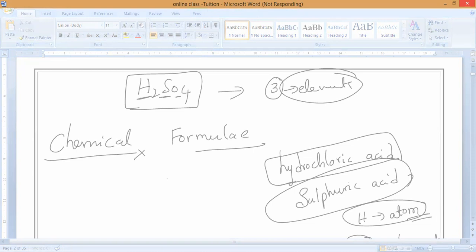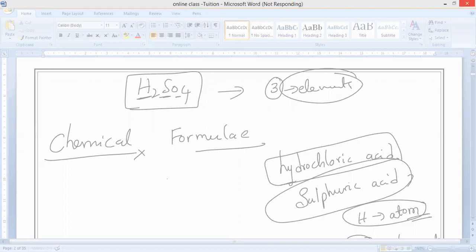It is not working, you please write it. A chemical formula represents the composition of a molecule of the substance, in terms of the symbols of the elements present in the molecule.